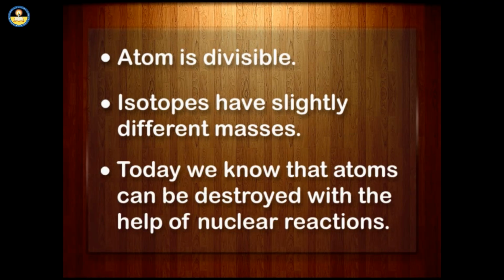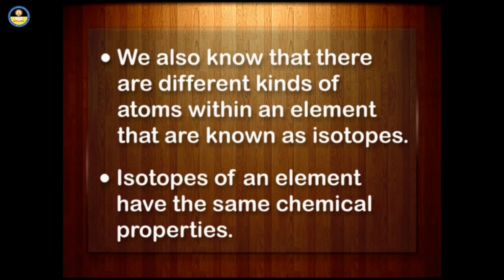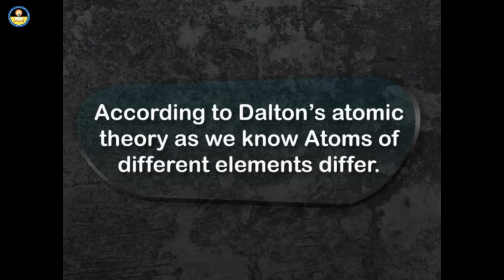Today we know that atoms can be destroyed with the help of nuclear reactions. We also know that there are different kinds of atoms within an element that are known as isotopes. Isotopes of an element have the same chemical properties. According to Dalton's atomic theory, as we know, atoms of different elements differ.